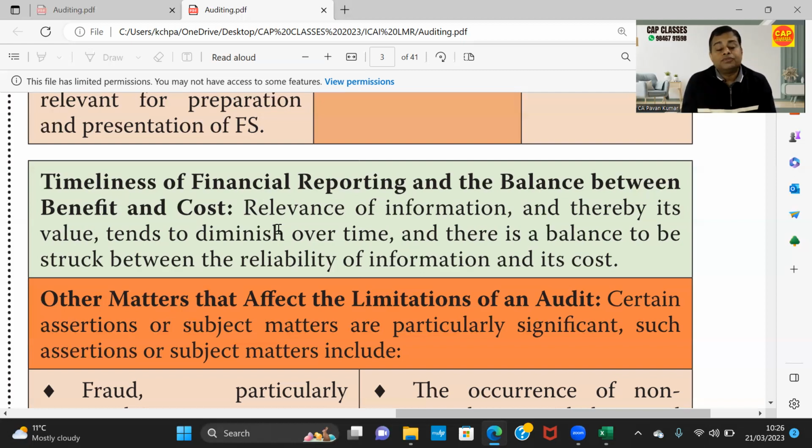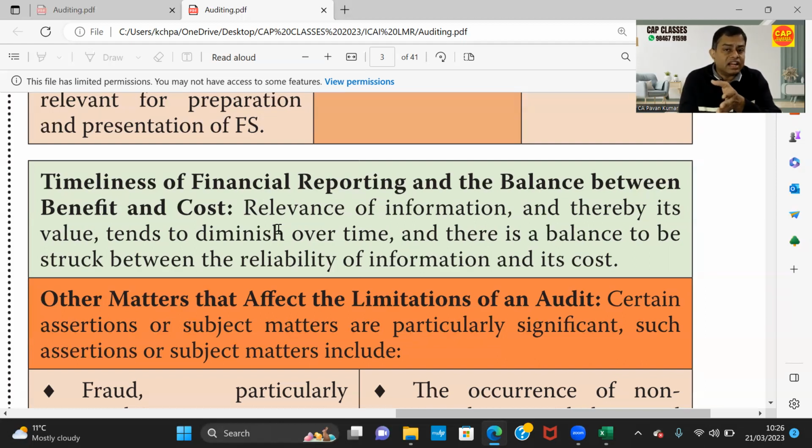31st March will be the balance sheet date. After that, it will take 1-2 months for the client to complete the closing journal entries and then adjustment journal entries, closing entries and all. Then the draft balance sheet and P&L will be ready somewhere in the month of May. Then the auditor will come. So hardly you will have 1 or 2 months in your hand if you are conducting year-end audit. If you are conducting throughout the year audit, that is a different story.